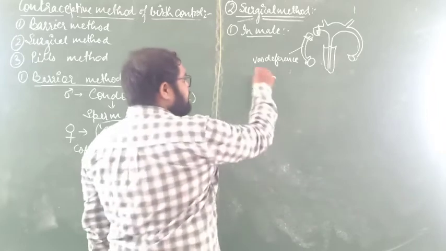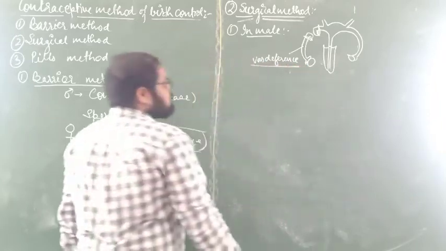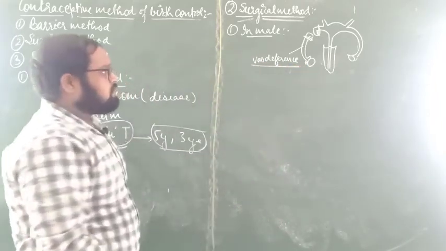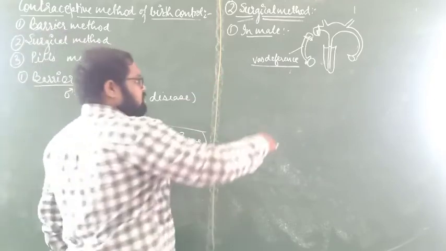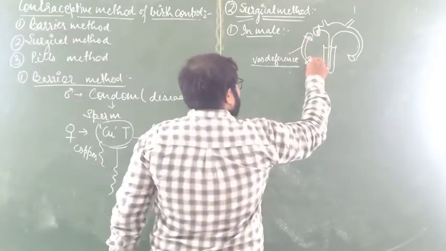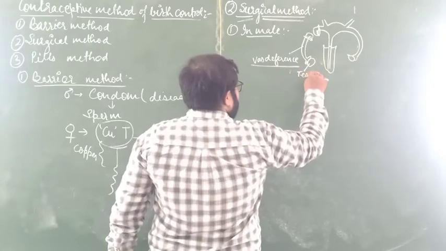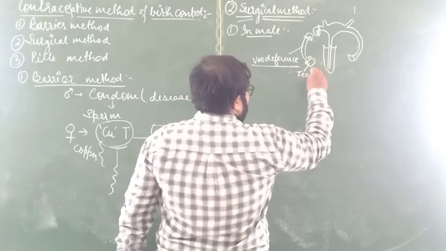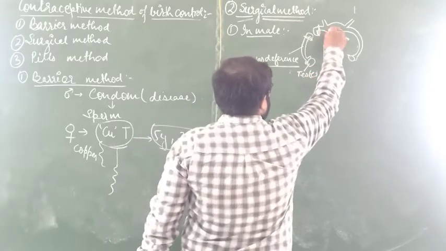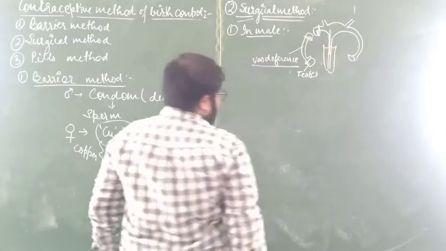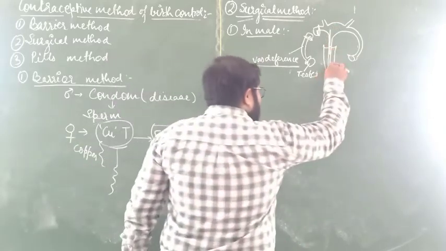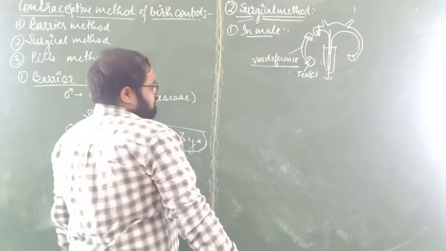Cutting and binding of the vas deferens, because due to the cutting, the sperm released by the testis will not reach the urethra, so the sperm will not be ejaculated from that part.